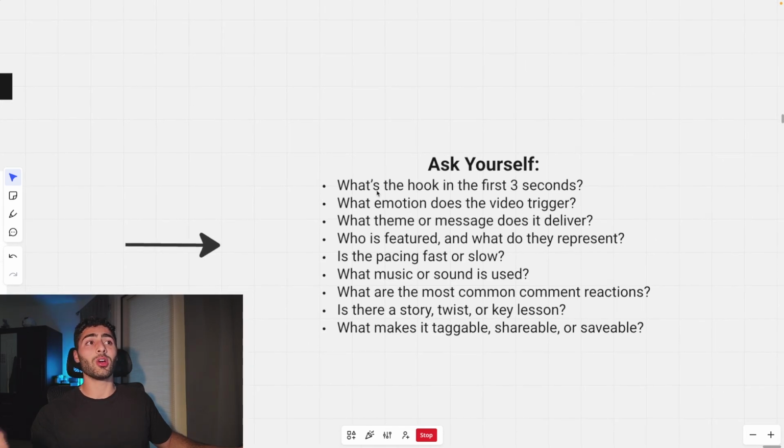So first off, what's the hook in the first 3 seconds? All right, this is a really, really important concept on Instagram. You need to hook the viewers out of their zombie-like scroll state to get them to actually watch your video, because watch time is very important for the algorithm.